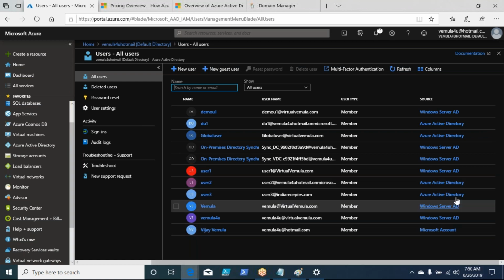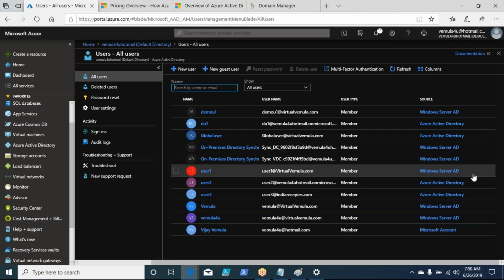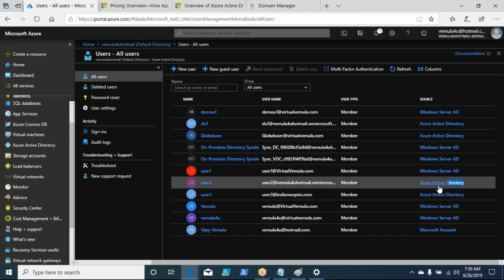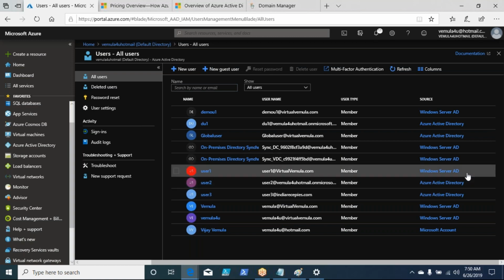Now, if you closely observe this, I told you that there are few IDs with the name Azure Active Directory. There are few IDs with the name Windows Server AD. What does it mean?